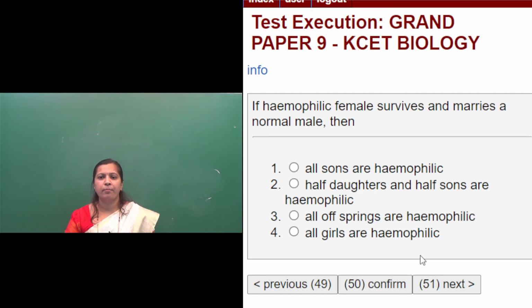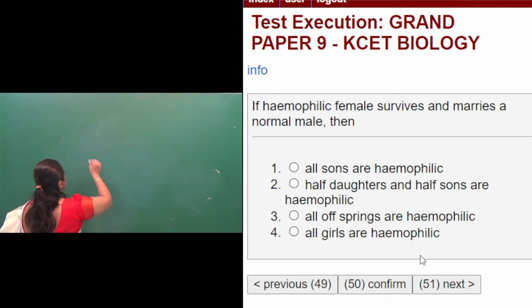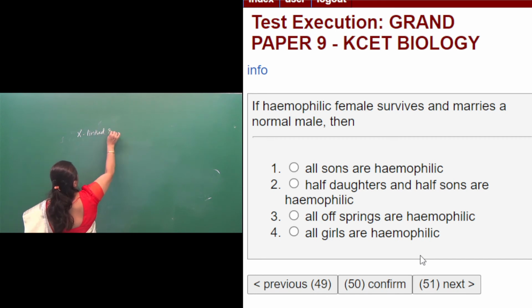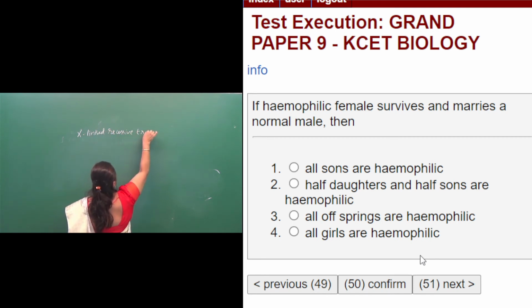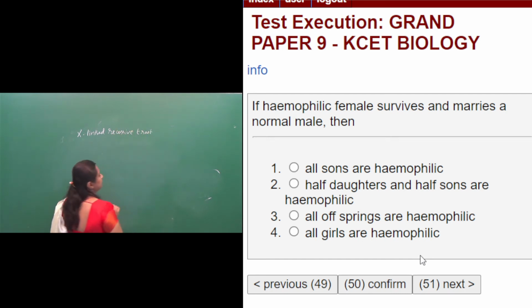And it's an example for sex linked, particularly hemophilia is an X-linked recessive trait. So you know which are more prone to these X-linked recessive traits? Males are more prone because they have only one X chromosome, but females have two X chromosomes.